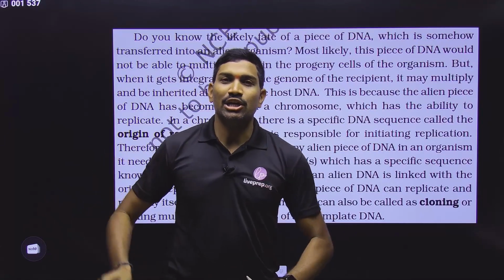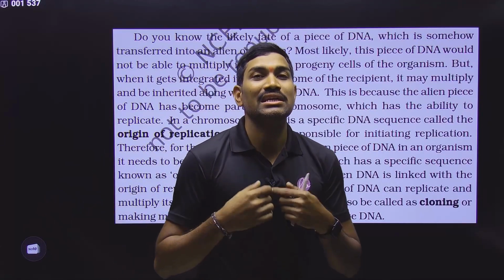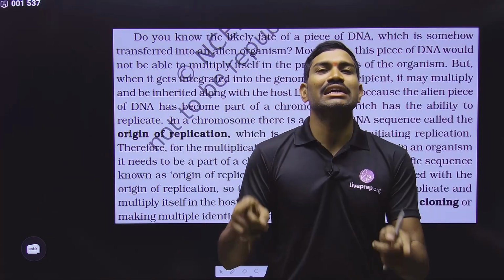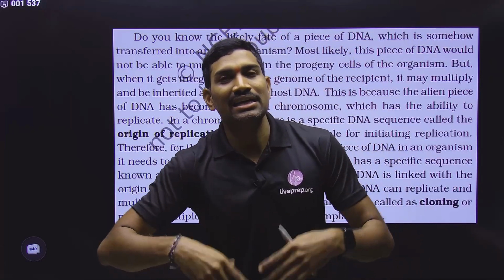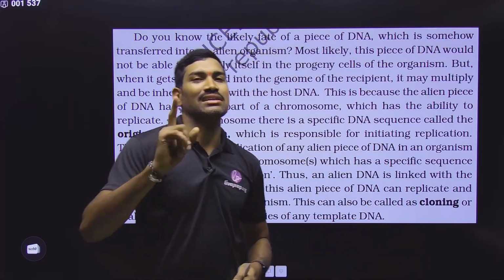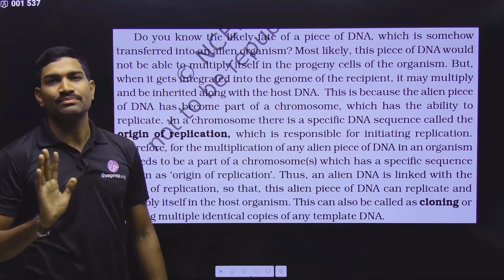So if you want to make many copies of a piece of DNA or alien DNA, then what should happen? It should compulsorily become part of the genetic material. Then only it will be sustaining there. Then it can divide and go to the next generations. This is the overall conclusion.